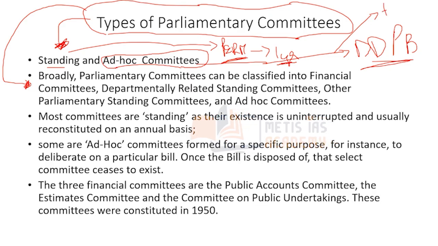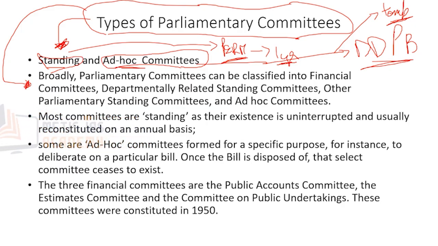Once the work of the committee is completed, this committee is going to get dissolved. They work only on a temporary basis, and that is what we call ad hoc committees. So one classification is that committees can be divided into standing committees and ad hoc committees.